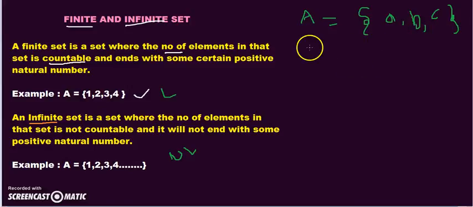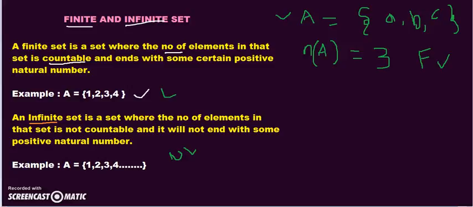We can represent the number of elements in the set with n. n(A) represents the number of elements of the set A. How many elements does the set A consist of? 1, 2 and 3. So, it consists of 3 elements. So, we call this a finite set. Yes, true. This is a finite set because the number of elements is countable.